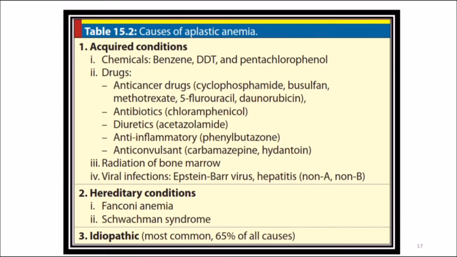So what are the causes of aplastic anemia? There are different causes. In the box given here, you can see a list of causes. They can be acquired conditions, hereditary conditions, or idiopathic. The most common is idiopathic; 65% of all causes are idiopathic. Acquired causes can be drugs like anti-cancer drugs, antibiotics like chloramphenicol, diuretics like acetazolamide, anticonvulsant drugs, or chemicals like DDT and benzene, or viral infections like Epstein-Barr virus and hepatitis A, B, etc. Hereditary conditions are Fanconi anemia or Shwachman syndrome.